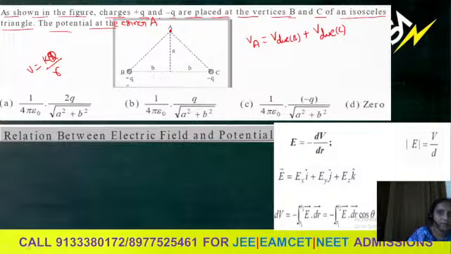Due to B I need to take plus Q, due to C I need to take minus Q. Whether a charge is present at A or not does not matter. Now, between A and B, the distance from this right angle triangle, as it is the hypotenuse, is under root of a square plus b square. Due to this charge the separation is under root of a square plus b square, and the other side is the same.